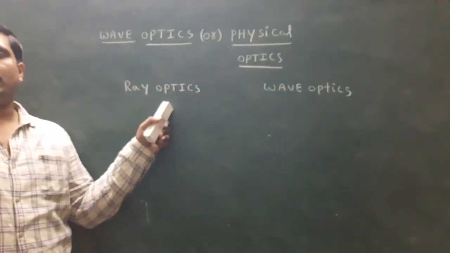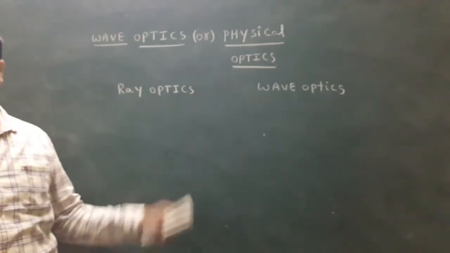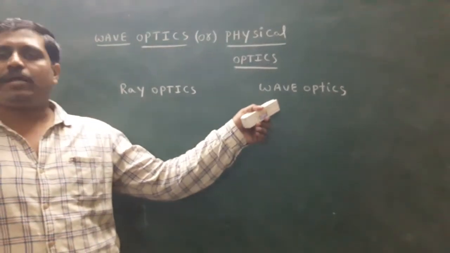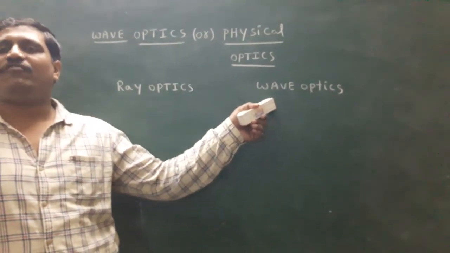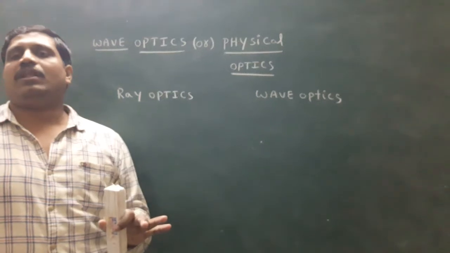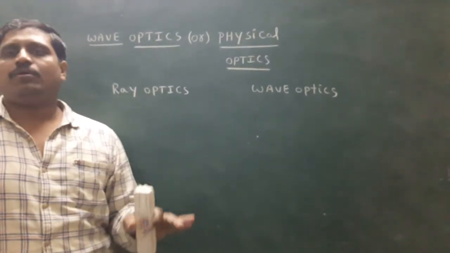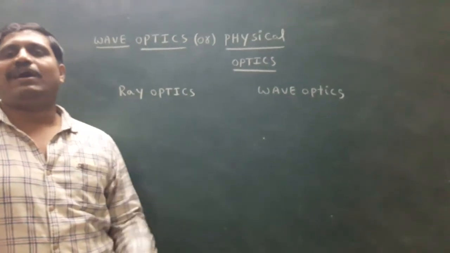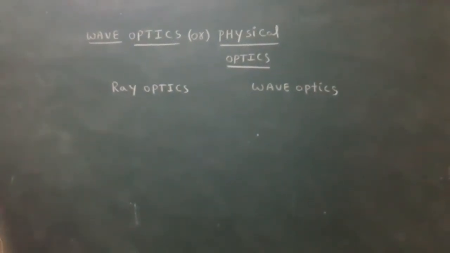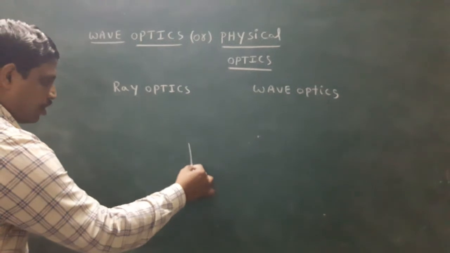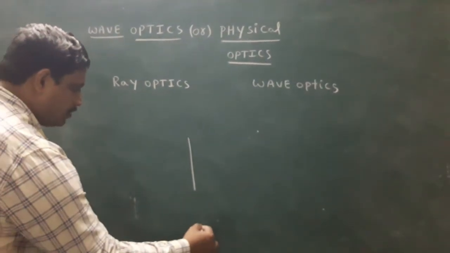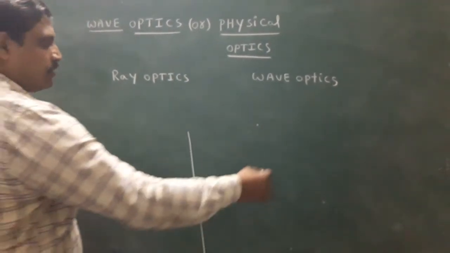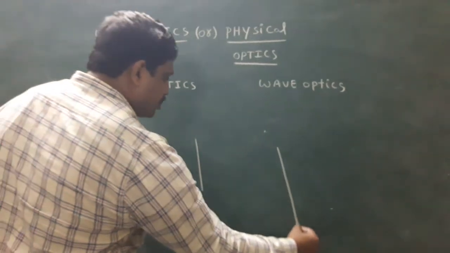Sometimes light propagates in straight lines. Sometimes light propagates in the form of waves. I will explain when each happens. This is called the slit. This is called the screen.